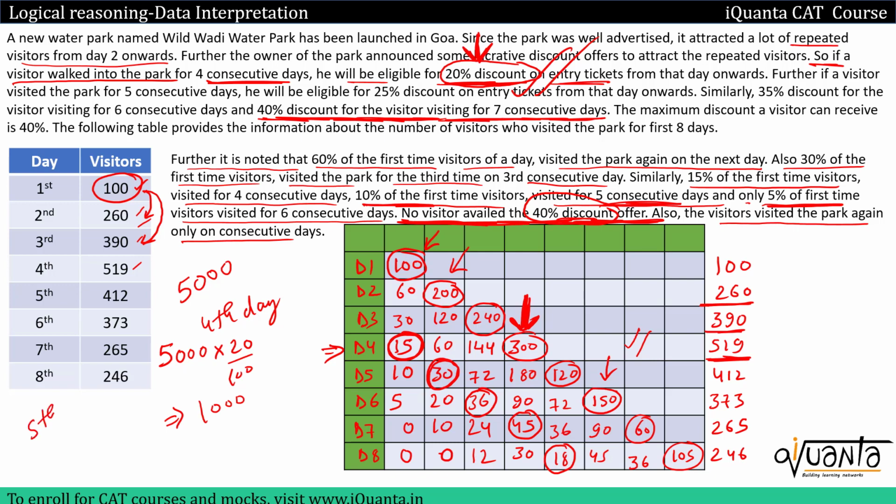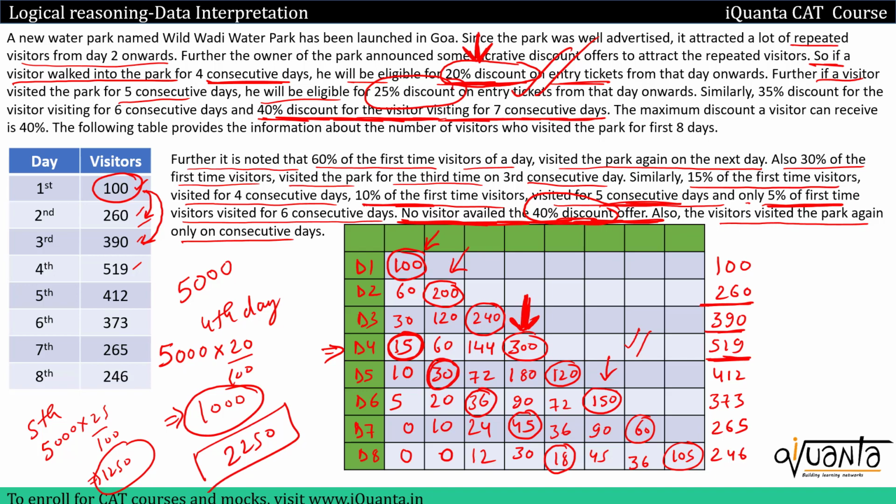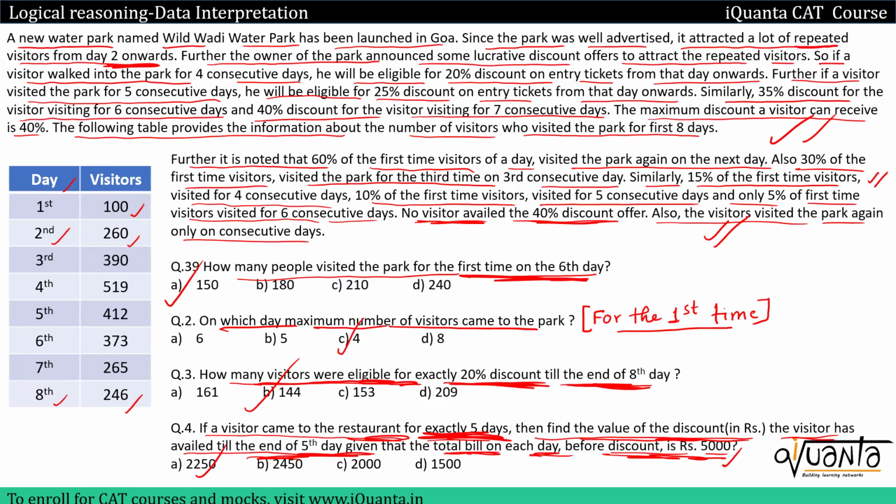And on the 5th day, how much discount are we giving? If a visitor visited the park for 5 consecutive days, he will be eligible for 25% discount. So that customer will come on the 5th day as well. His bill will be 5000 and he will avail how much? 25% discount, which gives me 1250. So till the 5th day, he availed a total discount of 1000 plus 1250, which gives us a total of 2250, which will be the correct answer to that question. So option A, 2250 will be the correct answer.